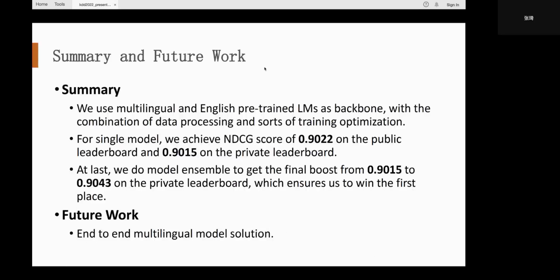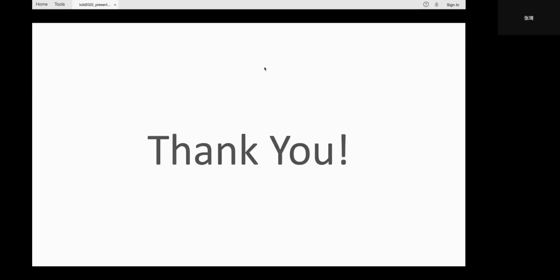However, using both English and multilingual models in our solution is kind of redundant for training and also inference. We believe it's possible to improve the English representation ability of the multilingual model by model distillation or further pre-training with more English corpora or something else. Obviously, an end-to-end multilingual language model is much more concise and flexible to solve this task in a more elegant way. We are leaving it for future work.